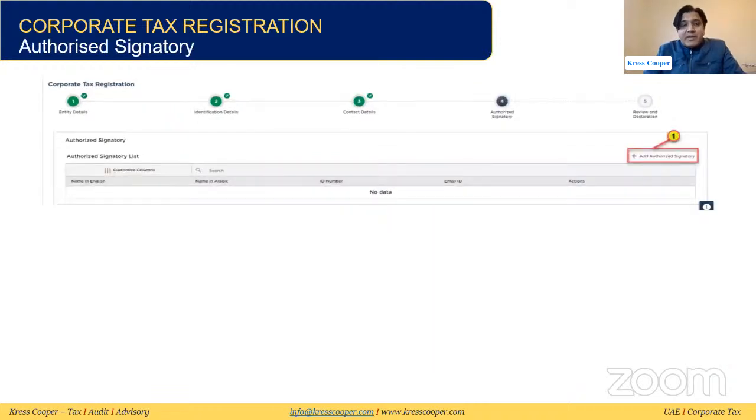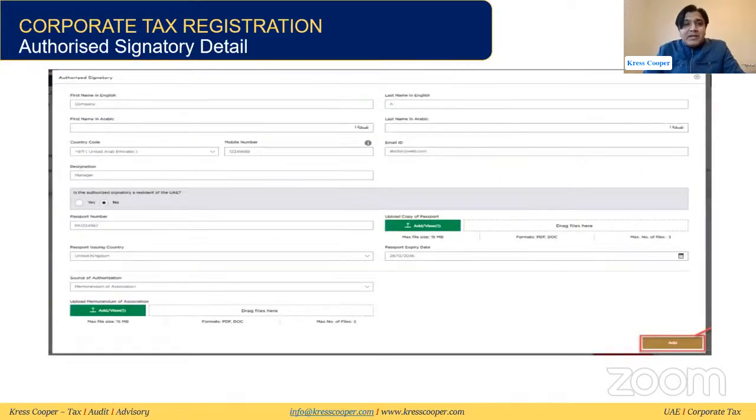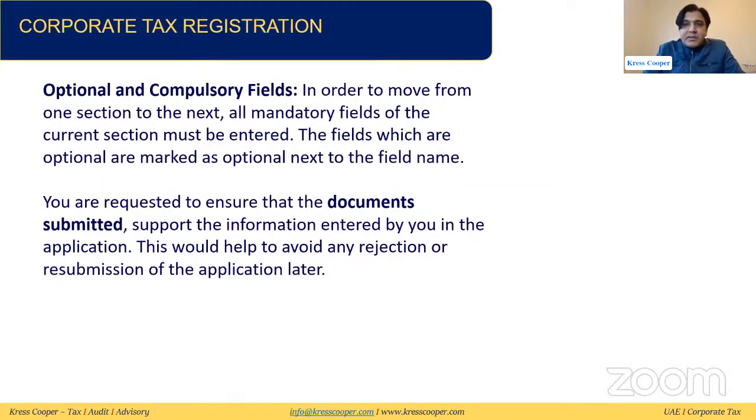Then they are asking us to enter the authorized signatory detail also, who will be acting on behalf of the company with the FTA. In the authorized signatory detail, they're asking first name, last name, again country code, mobile, email address, designation. Then we need to upload the power of attorney. This is the most important thing in this section. After uploading that, we need to submit the application.